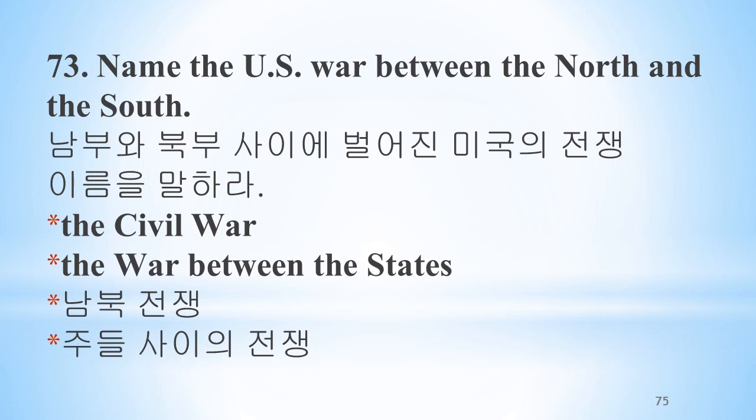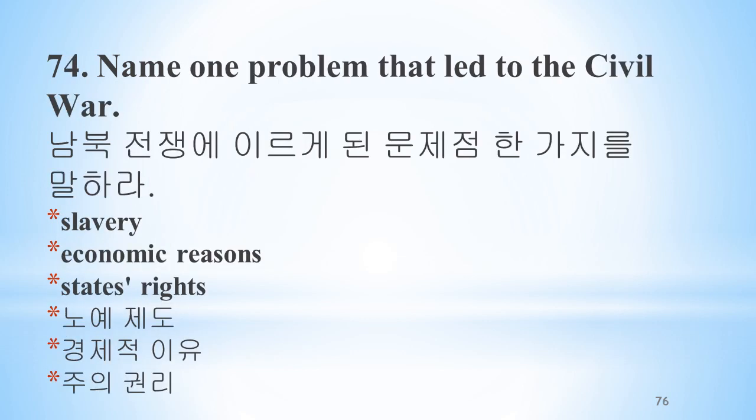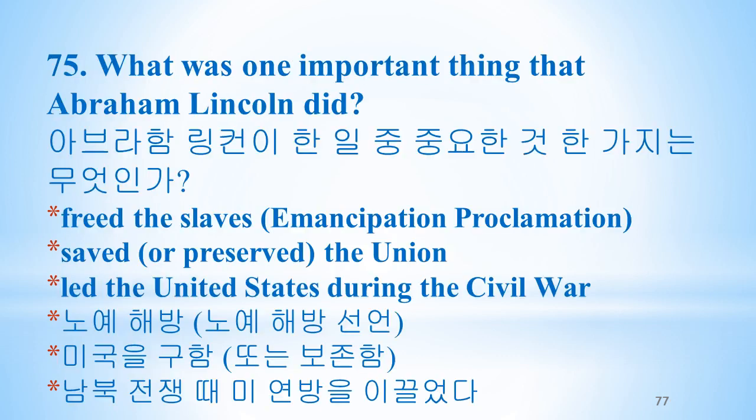Name the U.S. war between the North and the South. The Civil War. The war between the states. Name one problem that led to the Civil War. Slavery, economic reasons, states' rights. What was one important thing that Abraham Lincoln did? Freed the slaves, Emancipation Proclamation, saved or preserved the Union, led the United States during the Civil War.